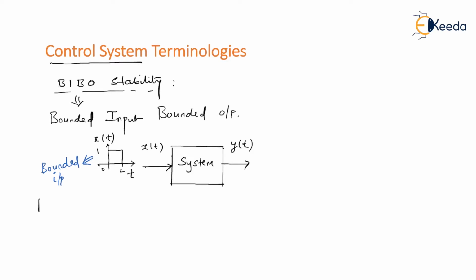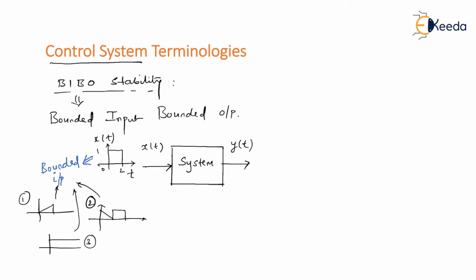For example, as you can see here, in the first characteristic, amplitude is finite over time. Even in the second case, amplitude is finite over time. Even in the third case, amplitude is finite over time. So every characteristic that I have drawn over here refers to a bounded one. So every input that I have given over here is of bounded nature.